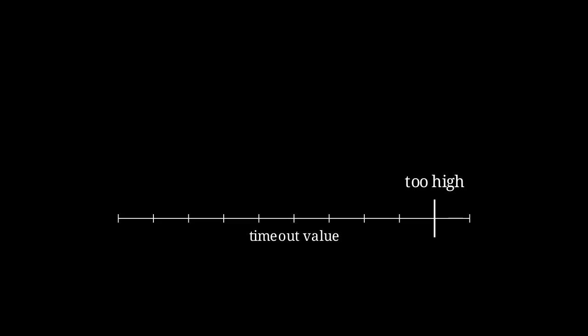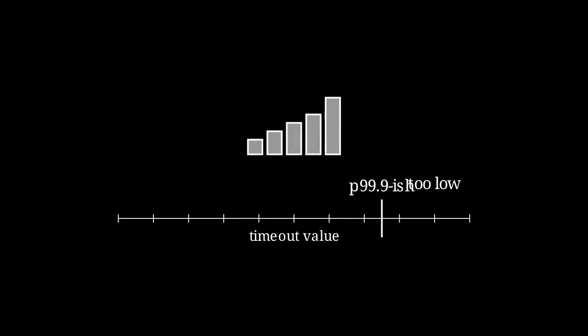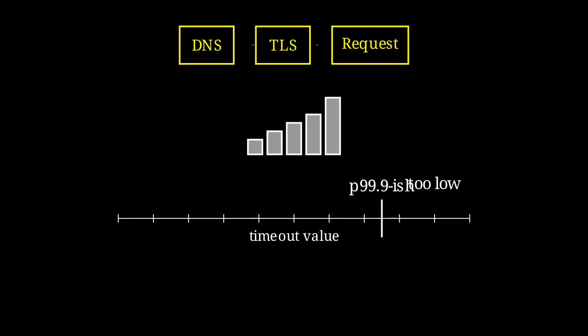Too high, and the timeout barely protects you. Too low, and normal requests get killed early, which creates retries and more load. The Amazon rule of thumb is to choose an acceptable false timeout rate, like 0.1%, then look at the matching latency percentile of the downstream service, like P99.9. But that only works if you account for the real path, including network latency, DNS, TLS handshakes, and connection setup.